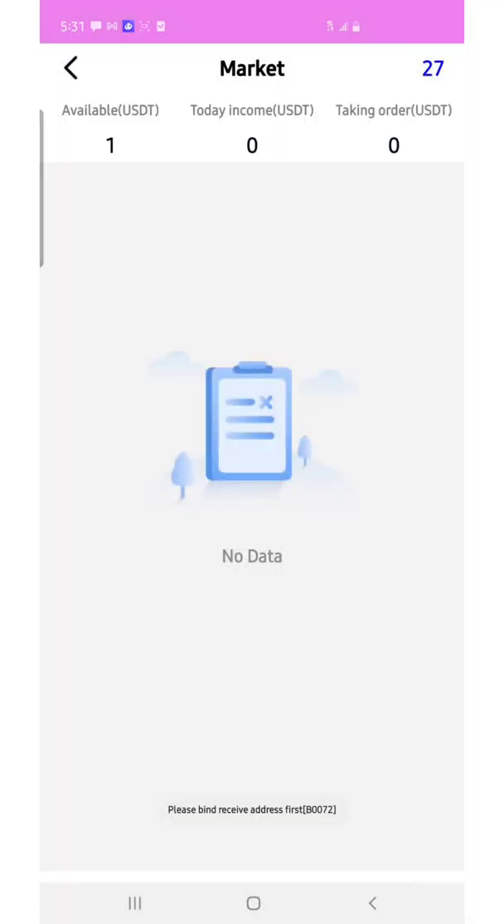You see, this is the market right there. Just use your available USDT right over here to start trading on the market, and from there on you will earn your money as well.